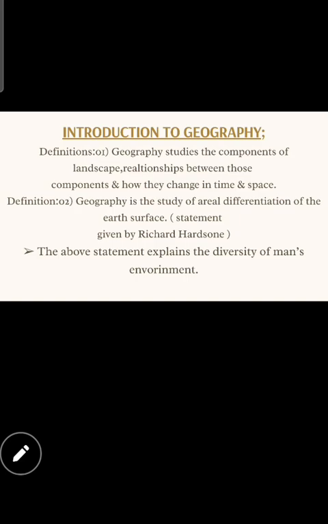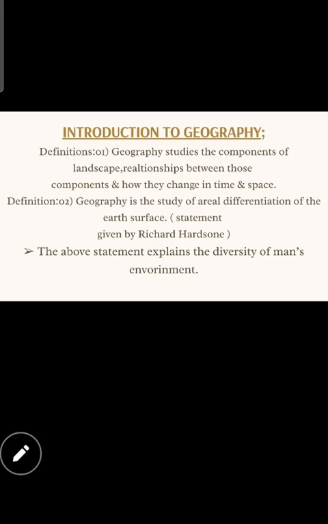The time and space, how they change, how they adapted, what the diversity of man and plants is, what the diversity of land and animals is, like that, everything, the whole globe's changes of the earth's surface. So this statement was given by Richard Hartshorne. He said it shortly: geography studies the areal differentiation, the total difference, the total changes that happen inside this globe. It is meant to be the differentiation of the Earth's surface.